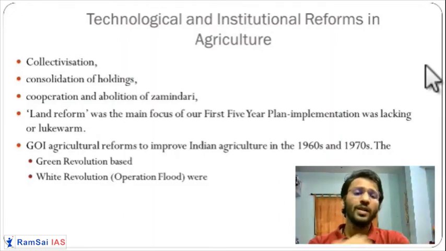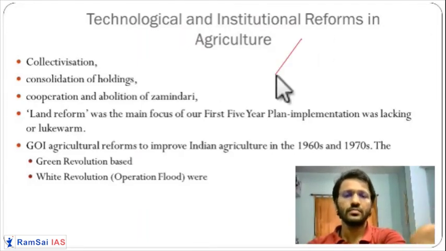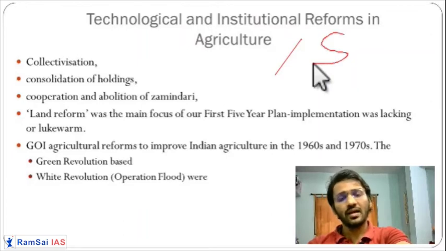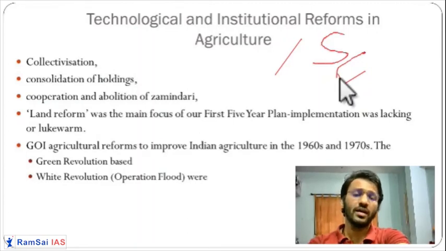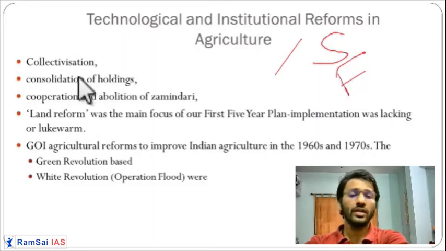So what are the problems of our farming? First, we have a subsistence type of farming. Subsistence is the very dominant type of farming. We can say commercial type of farming is not there in case of India. Second thing is our farms are fragmented. We have seen that only half an acre per person of land is there. So almost 1 or 2 hectares of land are there for each person, whatever number of people they have. So it is economically unviable to do the farming on such very small land. So consolidation of land holding is required.